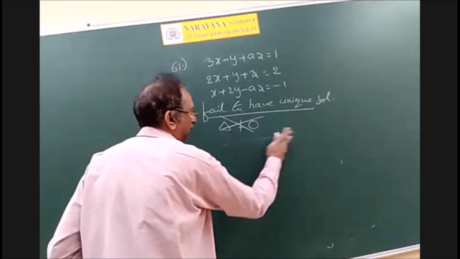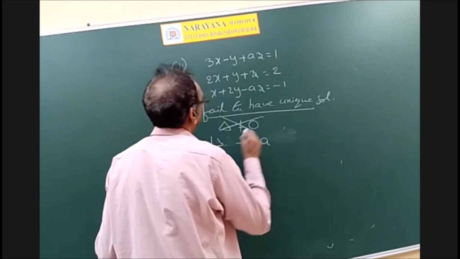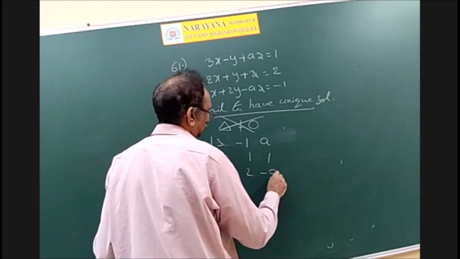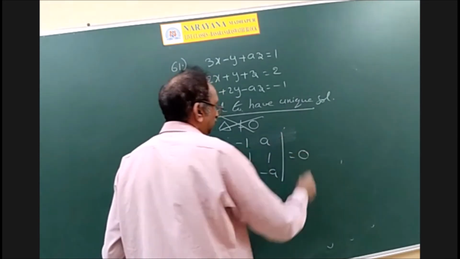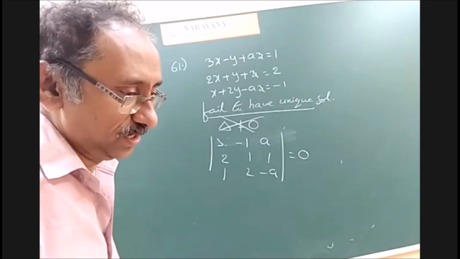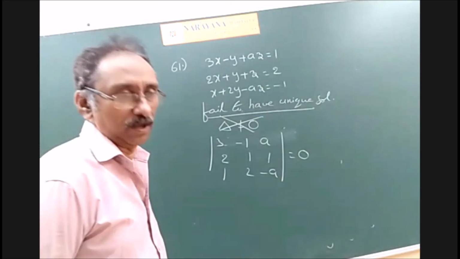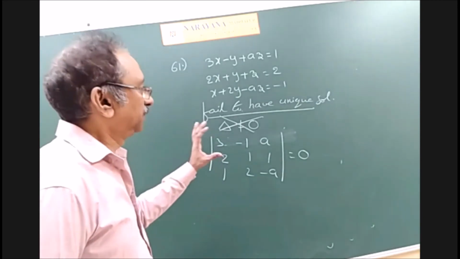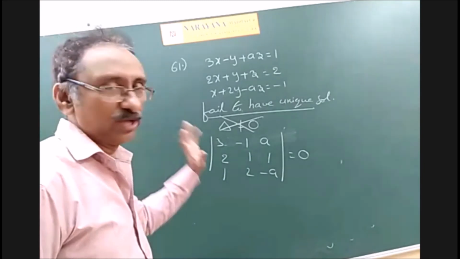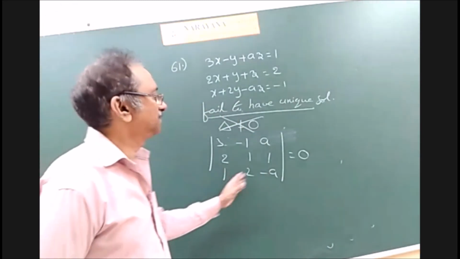Okay. Simply apply delta. So the determinant is 3, minus 1, A; 2, 1, 1; 1, 2, minus A. And now equate it to 0 and find the value of A. Okay. So for each problem, don't think about the entire analysis of the problem. For that problem, the question is fail to have a unique solution, so delta not equal to 0 should not happen. So delta must be equal to 0.